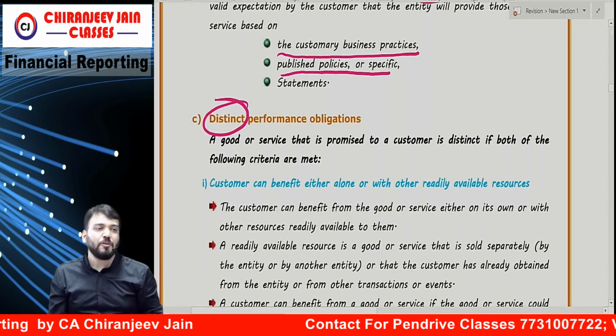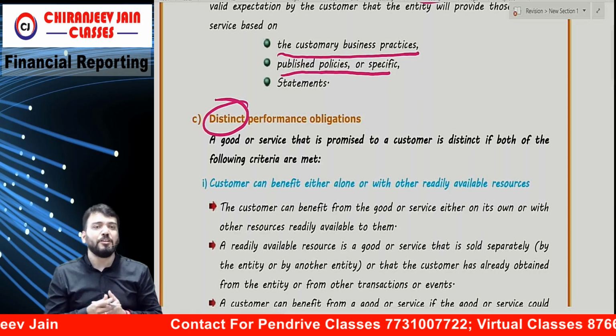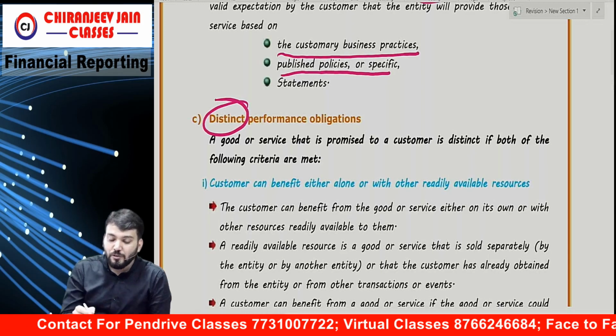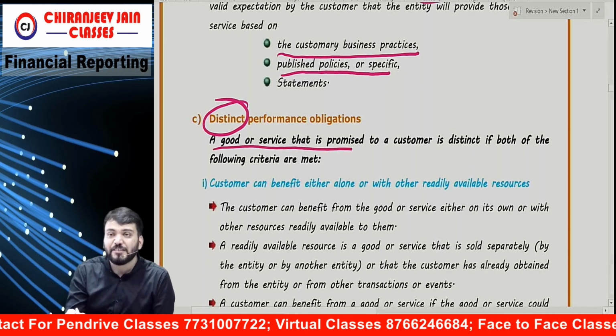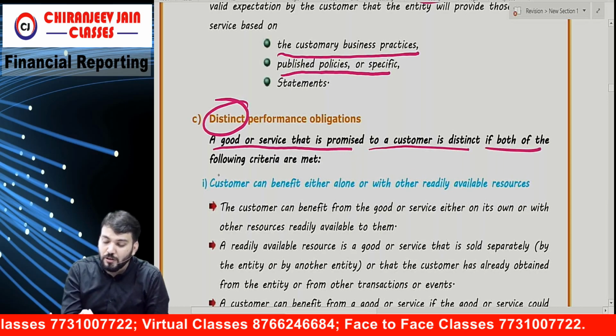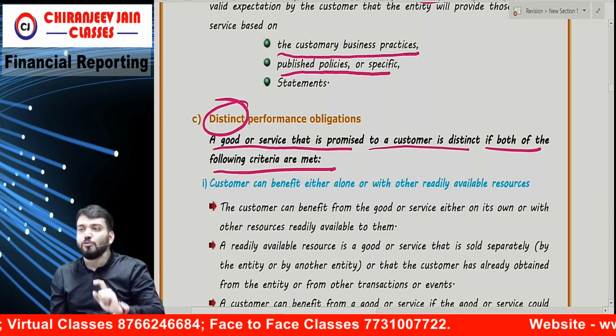You said for a performance obligation, goods and services must be distinct. So what is the meaning of distinct goods and services? Correct now? That we need to understand. A good or service that is promised to a customer is distinct if both of the following criteria are satisfied. If both, it means there are 2 criteria.